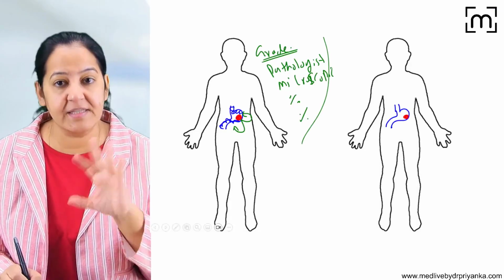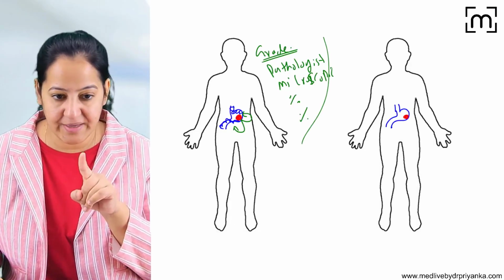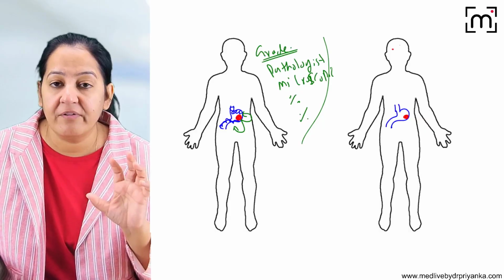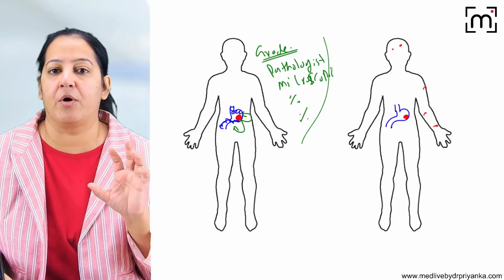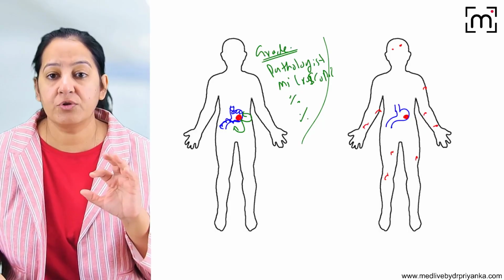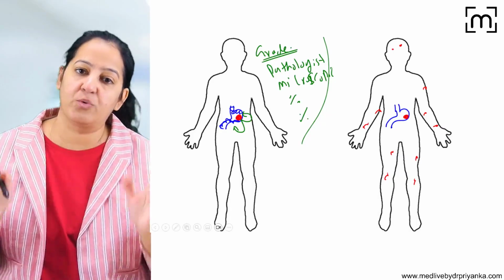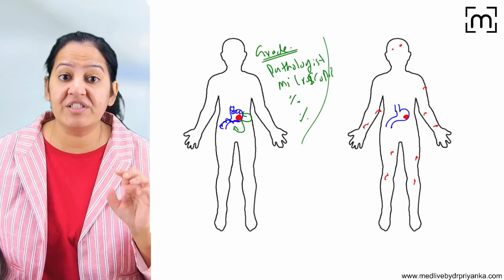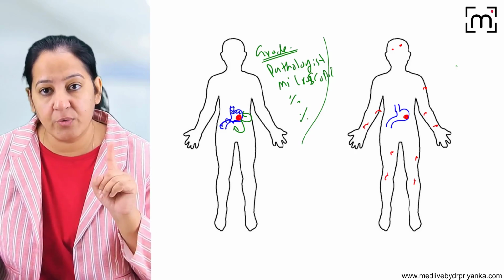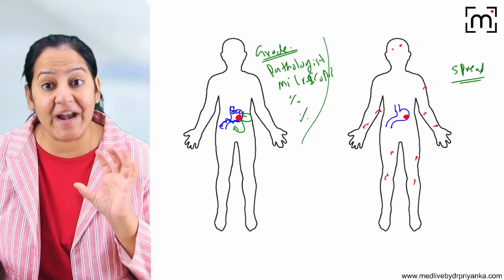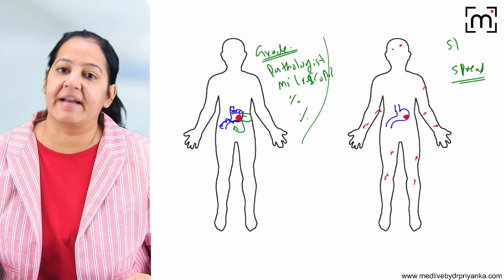I will tell you the details. This is grading. And what is staging? Now here you can see the tumor. This tumor can show the metastasis in multiple organs. The multiple secondaries are formed. So the extent to which it has spread to the lymph nodes and spread to other organs, the extent to which the spread of the tumor is there. We are looking at how much the tumor has spread in the entire body, and that decides the stage.